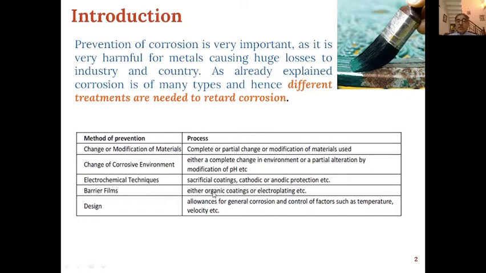These barrier films may be in the form of organic coatings or inorganic coatings like electroplating and electroless plating. All these methodologies come under barrier films. Then by changing the design of the various types of factors, prevention of corrosion can be done.